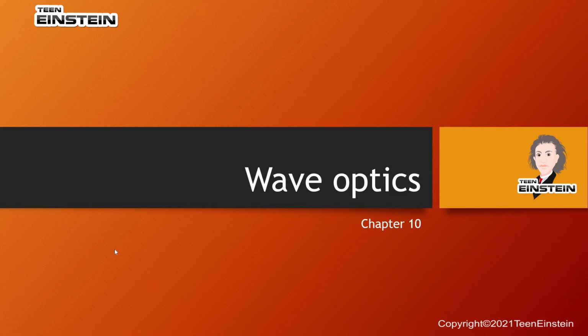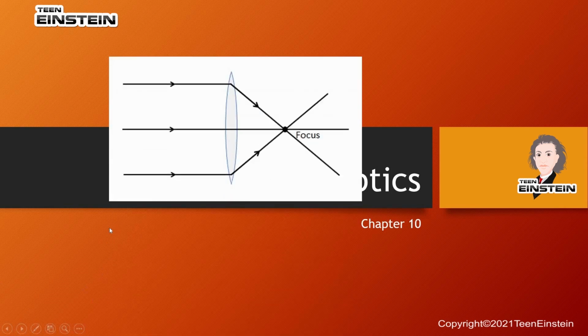Hello everyone. In this video, we are going to talk about wave optics. In the previous lectures, we saw what is ray optics. So in ray optics, we consider light as a straight line traveling from one place to another. So we used to consider light as a ray. Since light travels as a straight line, we can consider light as a wave like this, which hits on a lens, and then we see how it gets focused and forms an image. So this is a study where we consider light as rays.